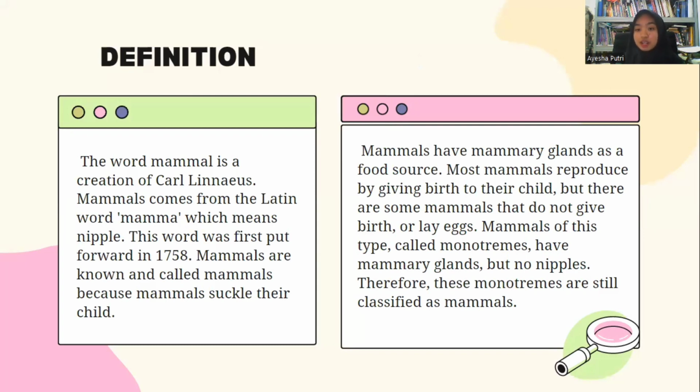Mammals have mammary glands as a food source. Most mammals reproduce by giving birth to their children, but there are some mammals that do not give birth and lay eggs. Mammals of this type, called monotremes, have mammary glands but no nipples. Therefore, monotremes are still classified as mammals.